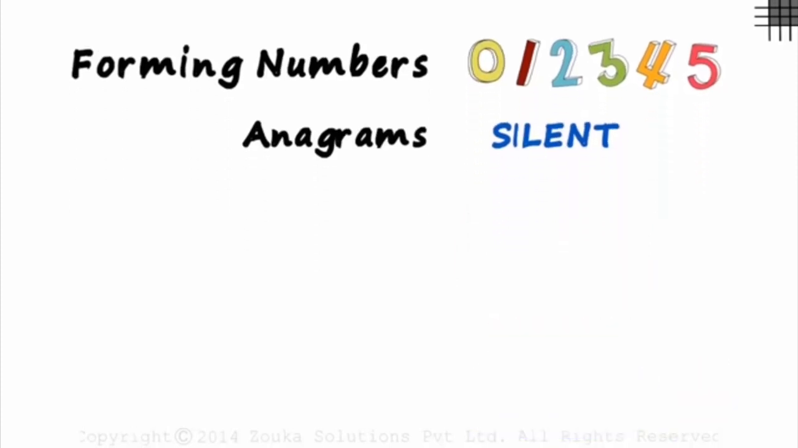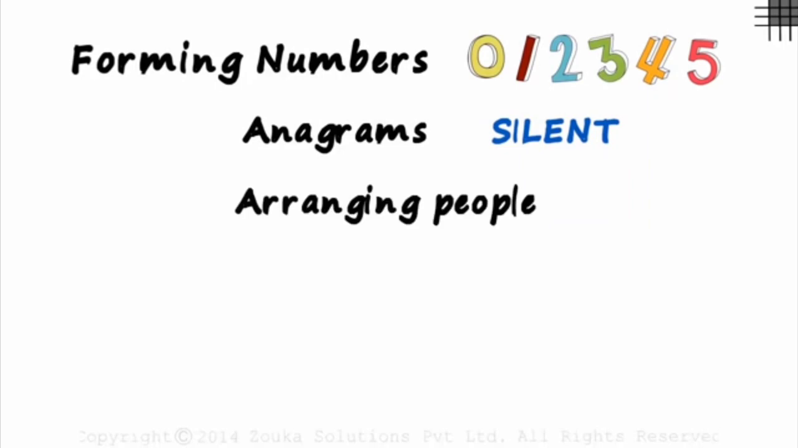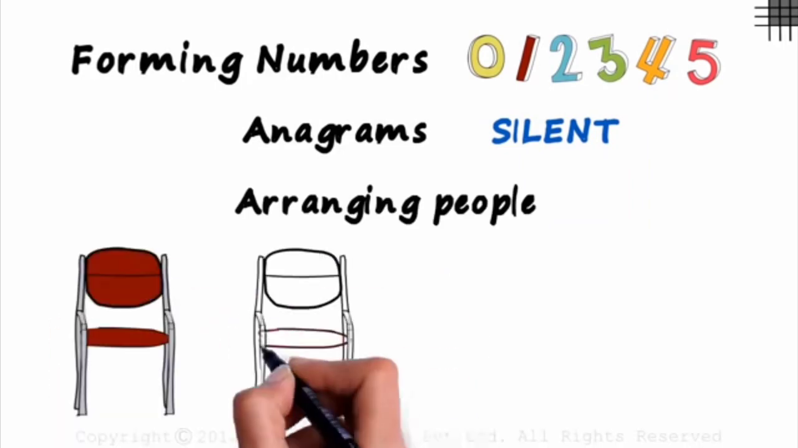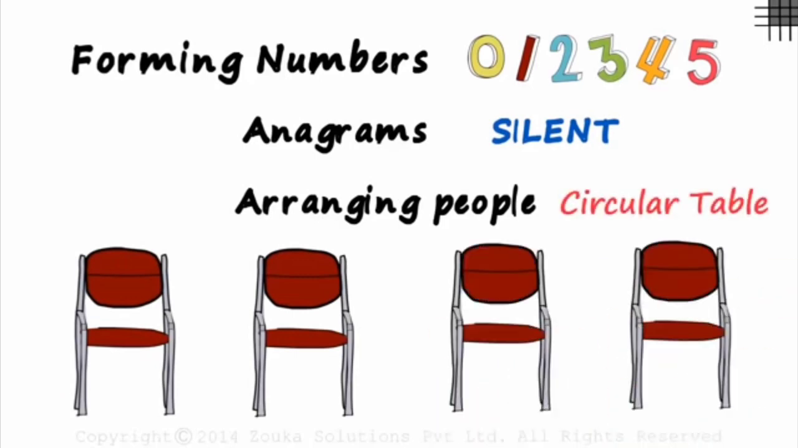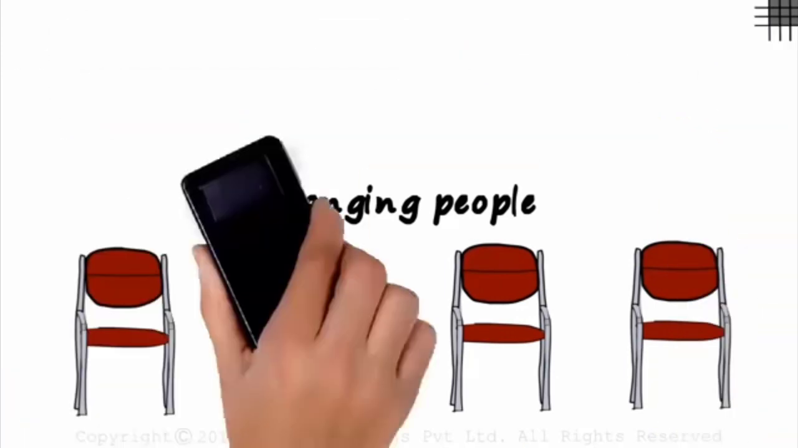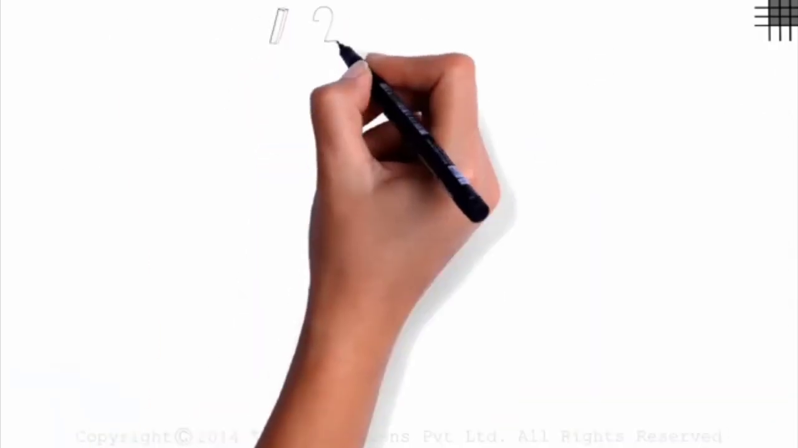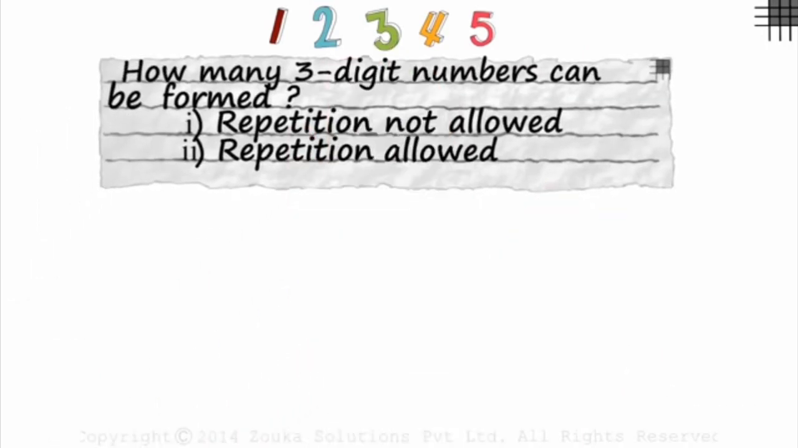Another category of problems would be that of arranging people. We could be asked the number of ways in which we can seat people on 4 chairs, or maybe arrange them around a circular table. So in this session and the next few, we will be looking at the first category, arranging digits to form numbers. Let's say we have these 5 digits with us, and this is what we're asked.